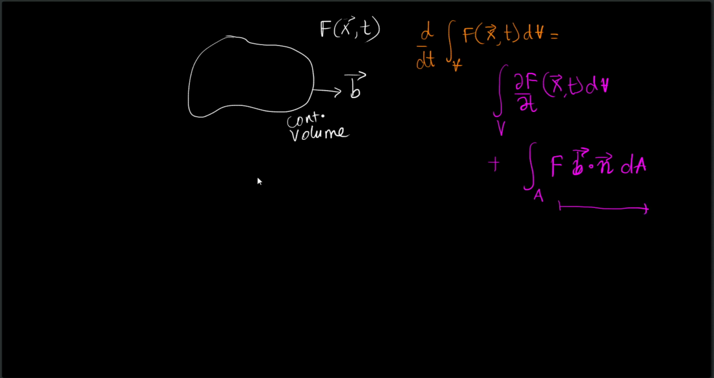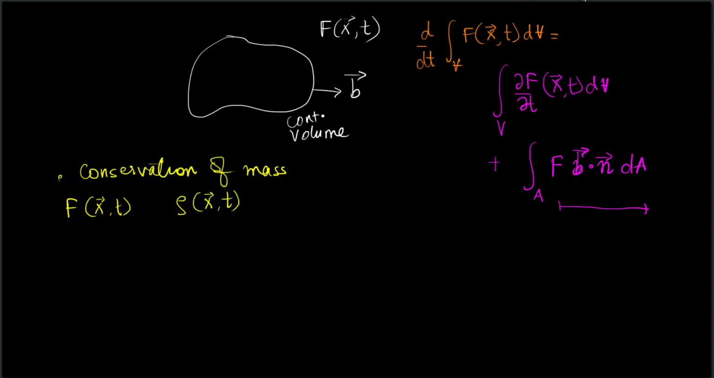So this particular conservation statement can be used to derive the conservation of mass. Let us choose the quantity F to be the density. If we choose the quantity F to be the density, the term on the left hand side becomes d/dt of integral rho dV over the entire volume, and this is tantamount to d/dt of mass of the control volume.